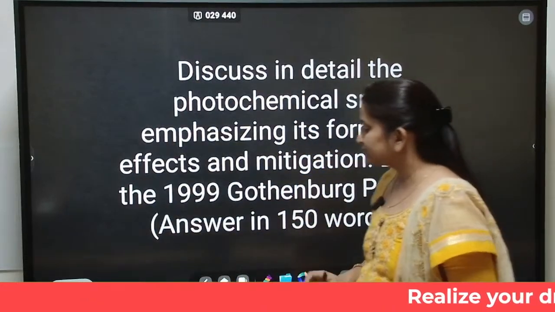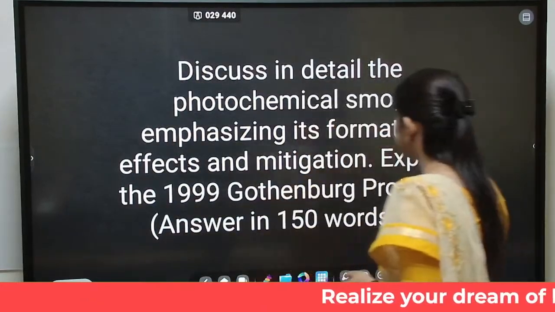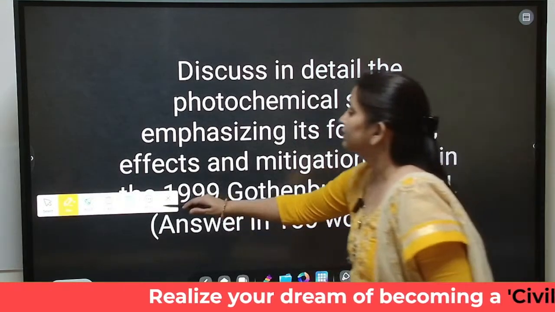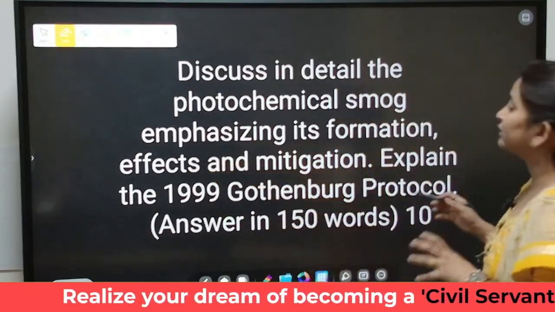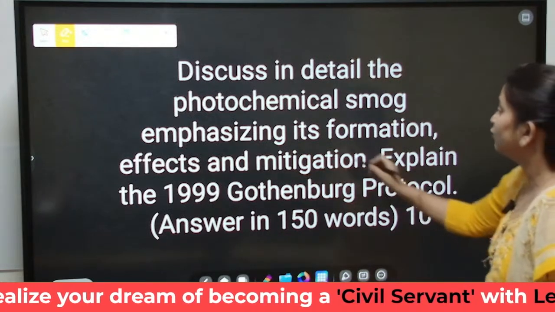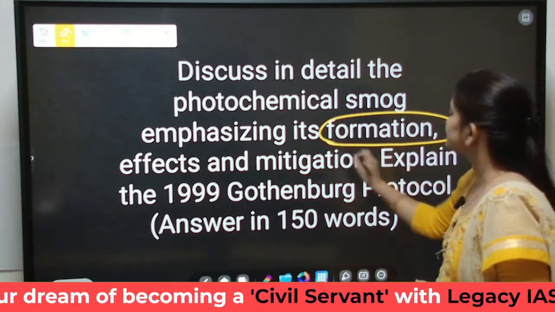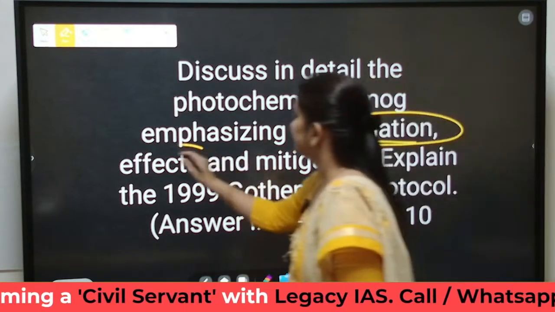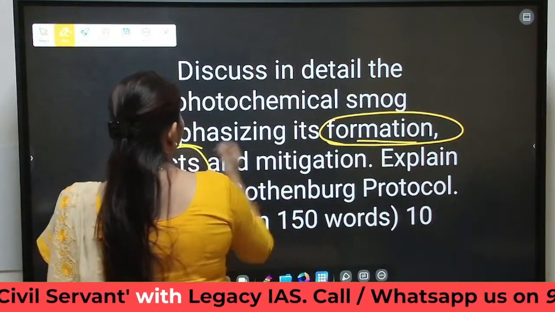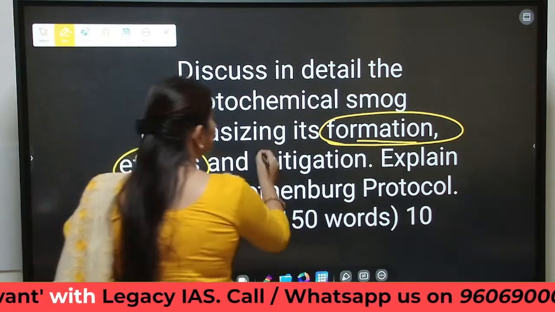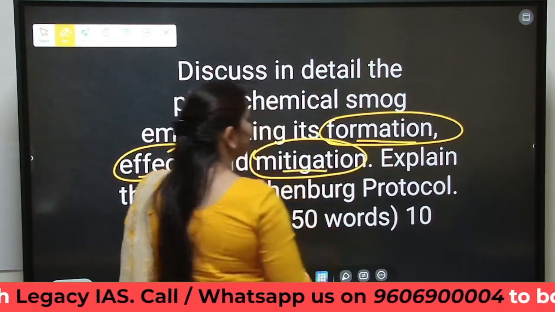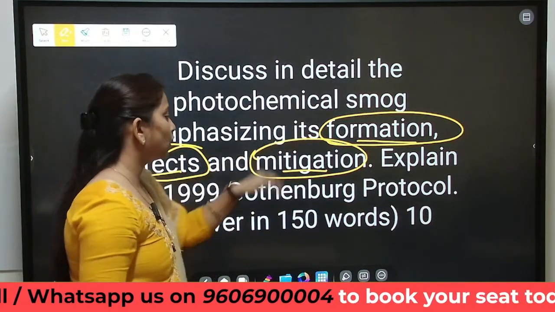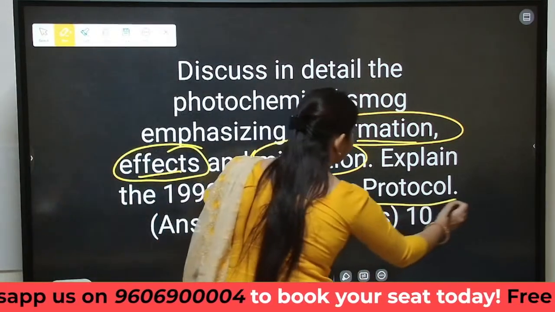Now let us move to the next question, which says: discuss in detail the photochemical smog, emphasizing its formation. We need to discuss the formation of photochemical smog, its effects, and the mitigation measures. How do you reduce the occurrence of photochemical smog? We need to discuss all three in terms of the Gothenburg Protocol.